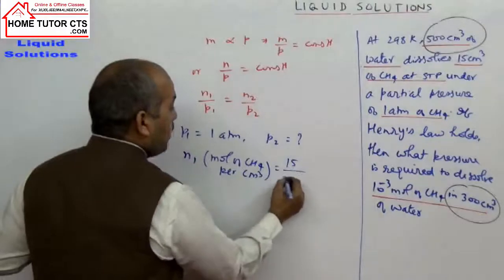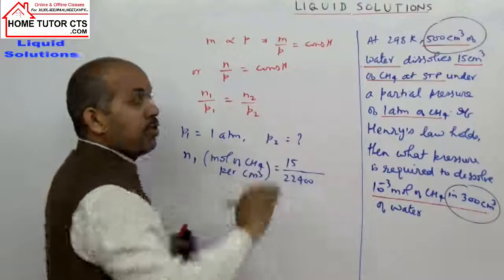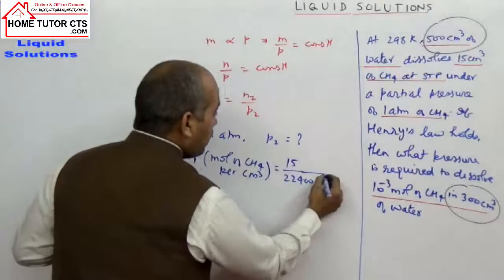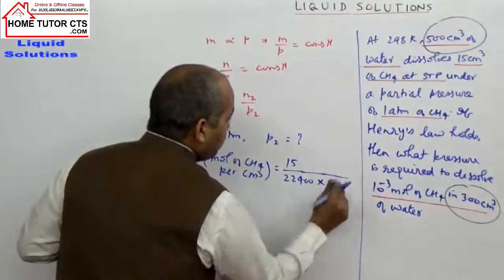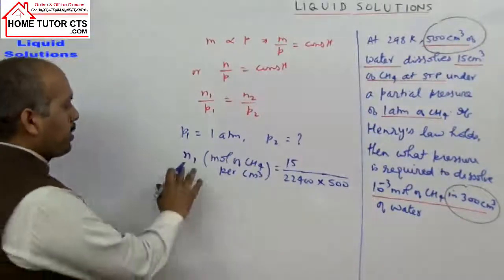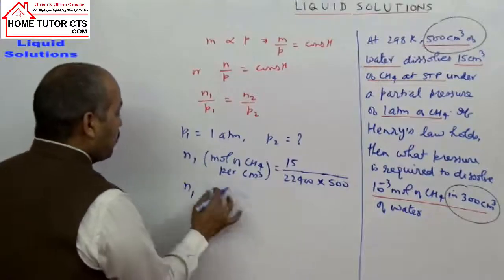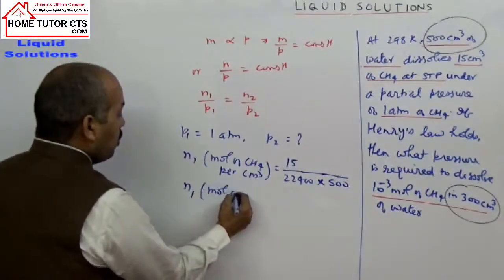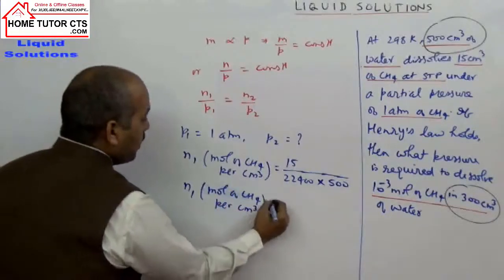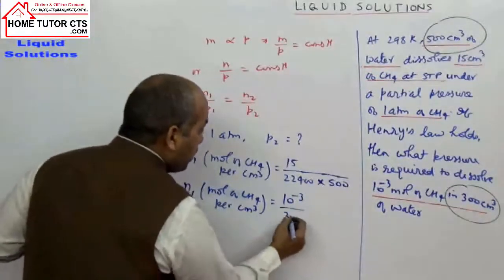15 cc is given to you, divided by 22400. It is the number of moles in the total volume of water taken, 500 cc. So now dividing by 500, it is the number of moles of methane per cc. That is one answer, one part. What is the number of moles in the second case? 10 to the power minus 3 moles is directly given to you, divided by 300 cc. So the number of moles of CH4 per cc comes out.